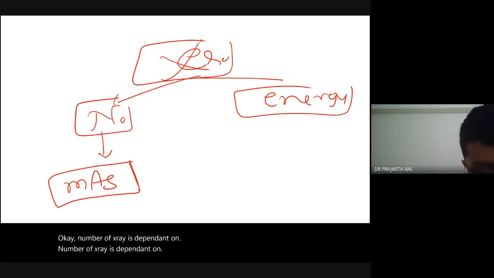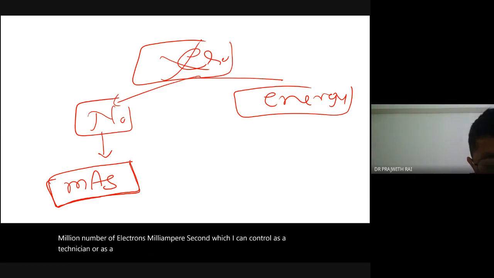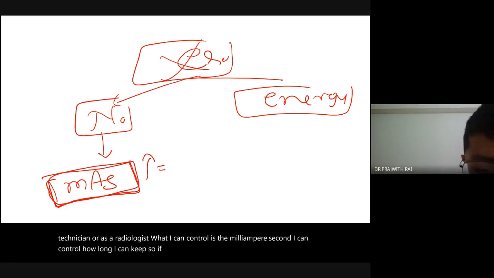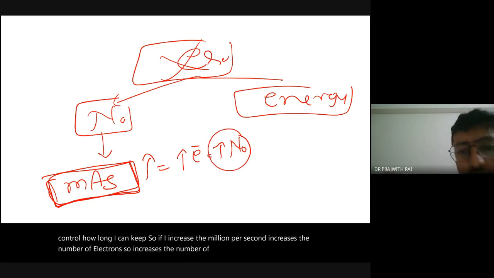The number of electrons is the milliampere second, which I can control as a technician or as a radiologist. I can control how long I keep the exposure. So if I increase the milliampere second, it increases the number of electrons, so it increases the number of X-rays. Remember, number of X-rays. Clear?